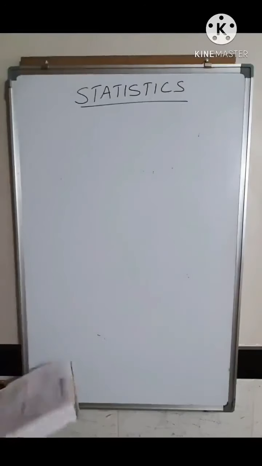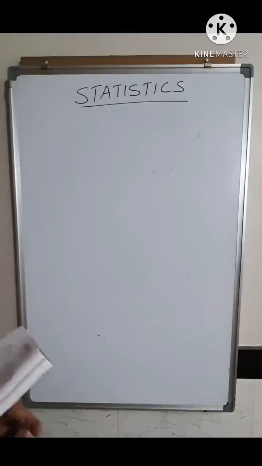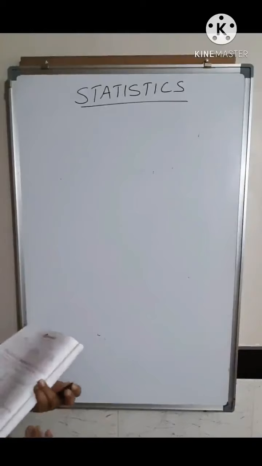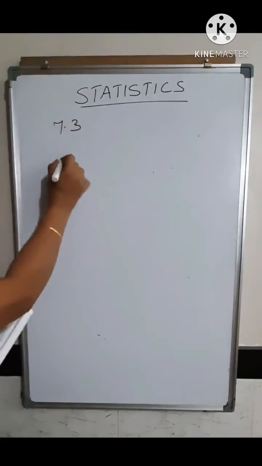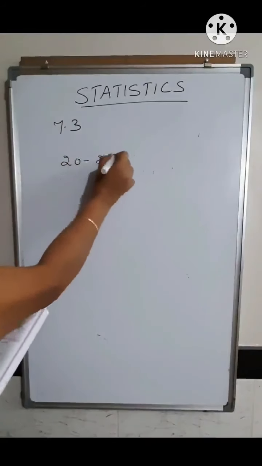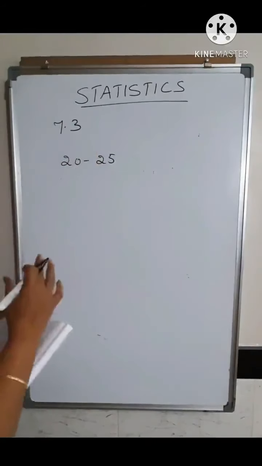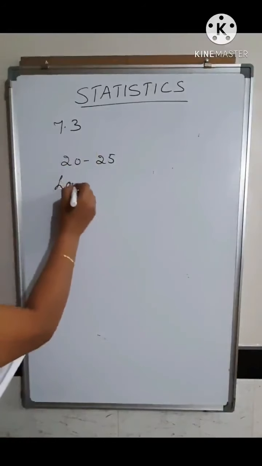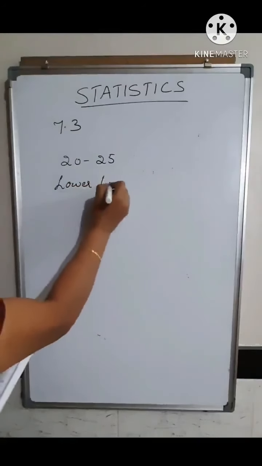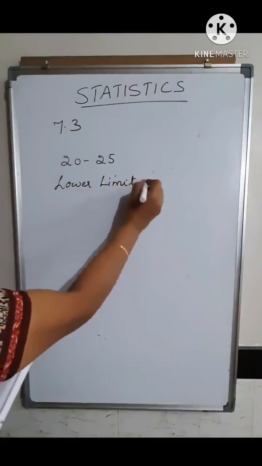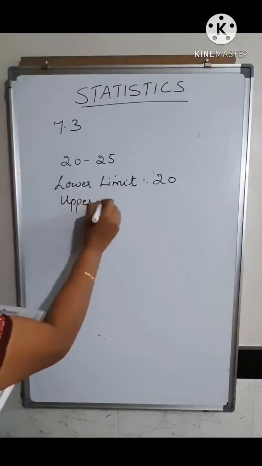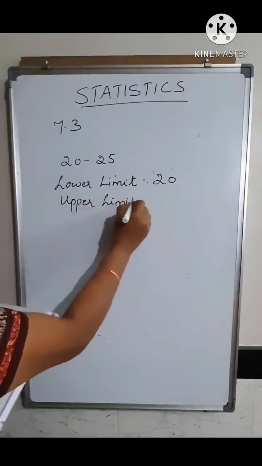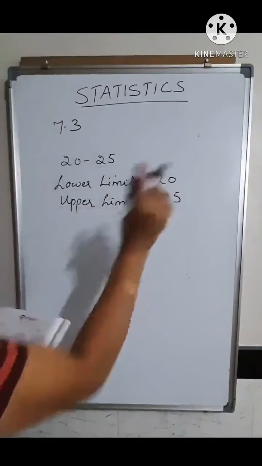Now we'll go to practice set 7.3. For a class interval 20 to 25, write the lower limit and the upper limit. They have given the class as 20 to 25 and asked you to write what is the lower limit and what is the upper limit. So you only have to write the lower limit, the smaller value, that is 20, and the upper limit, the bigger value, which is equal to 25.